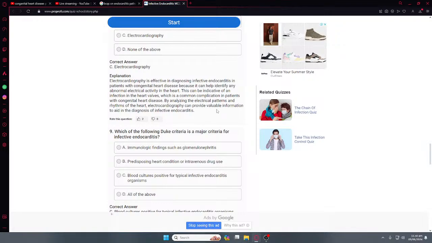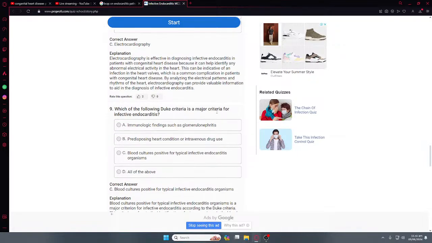This can be an indicator of infection in the heart walls, which is a common complication. The patient. This can be an indicator of infection in the heart walls and a common complication. Blood culture.